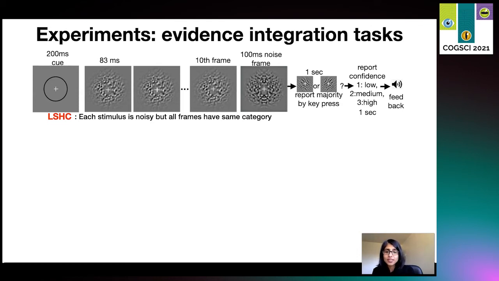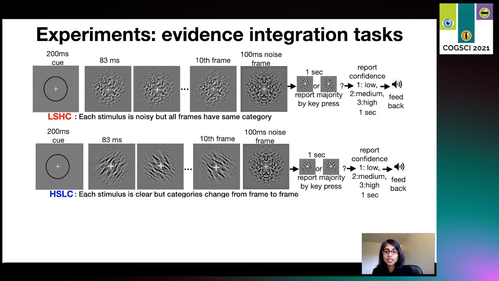Now, as you can see, under threshold condition, for the LSHC condition, each stimulus is very noisy, but almost all frames have the same orientation. The task is similar for the HSLC condition, except here in the threshold regime, each stimulus, though clearly visible, the orientation across the frames goes back and forth, making the task hard.